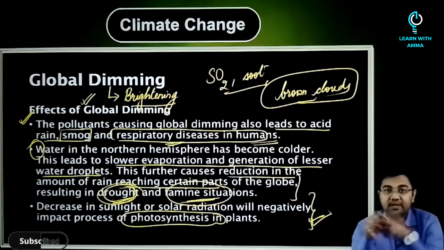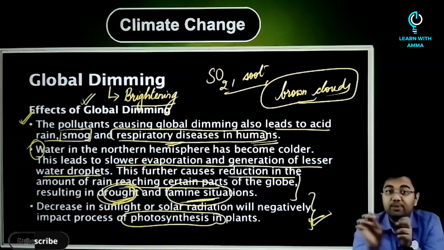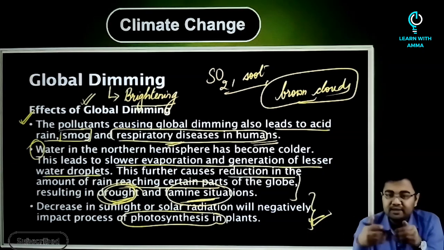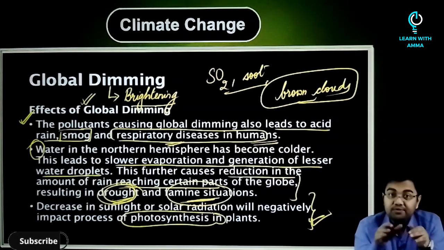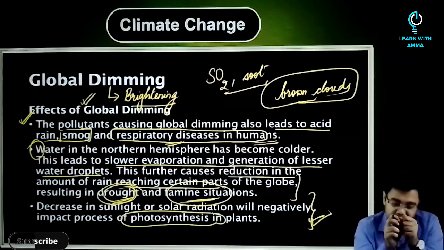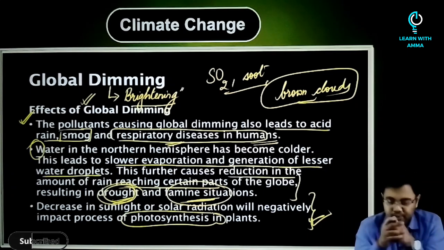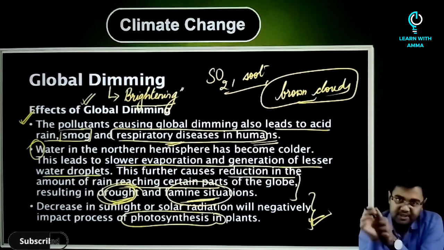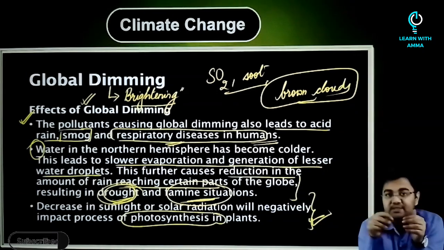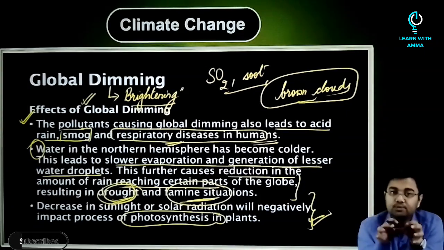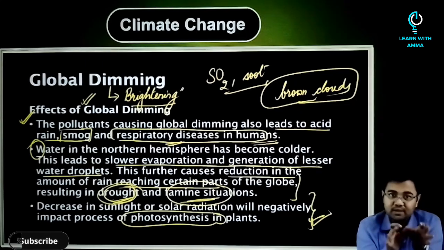Global brightening has led to us realizing the effect of global warming in a much better manner than we would have if global dimming existed. So please remember this term, global brightening, as sometimes you might hear it here and there. It is basically understood as the decrease in global dimming that has been seen due to a decrease in the amount of aerosols like sulfur dioxide, etc., in the atmosphere.